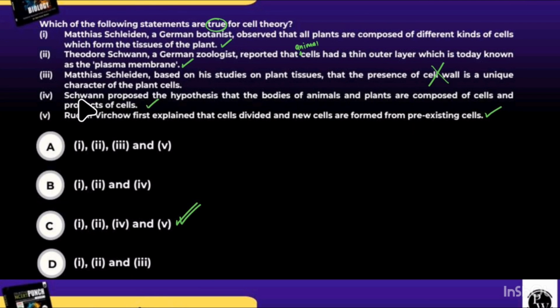And in option number 4, we can see that Schwann proposed the hypothesis that the bodies of animals and plants are composed of cells and products of cells. Rudolf Virchow first explained that cells divide and new cells are formed from pre-existing cells. Yeah, of course. So option C, 1, 2, 4 and 5, is the correct answer.